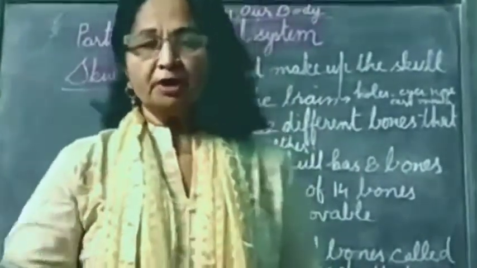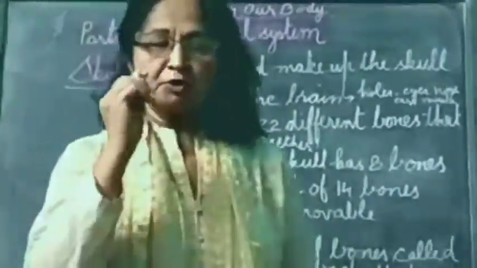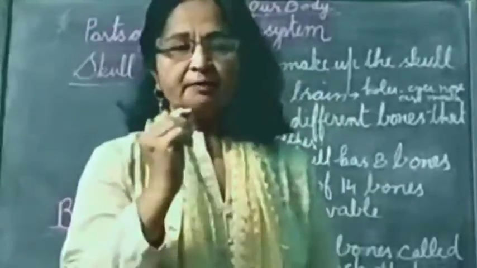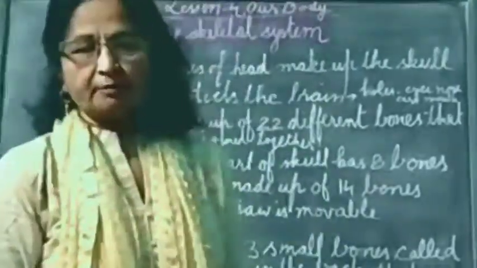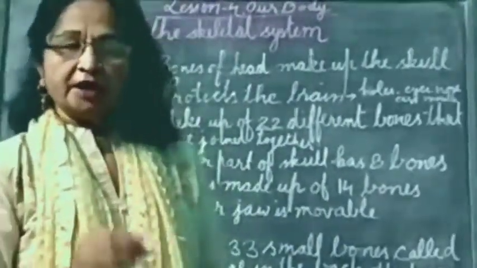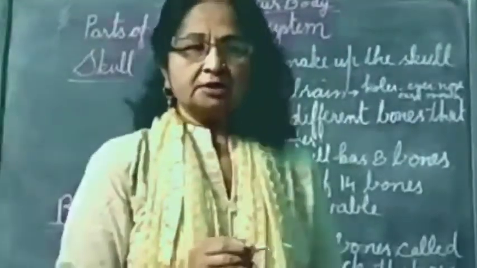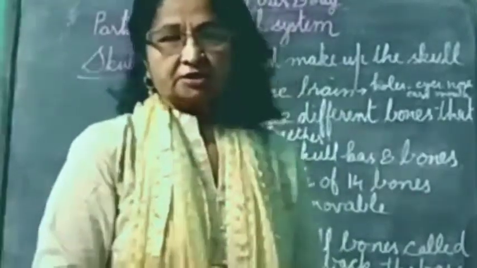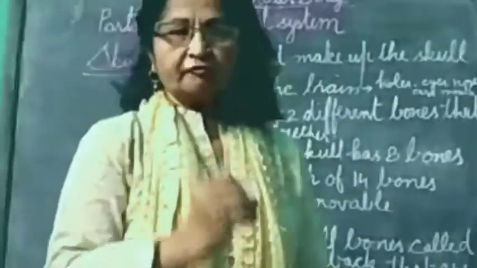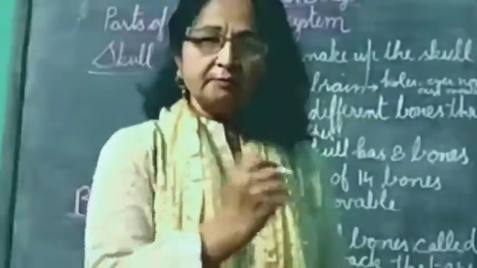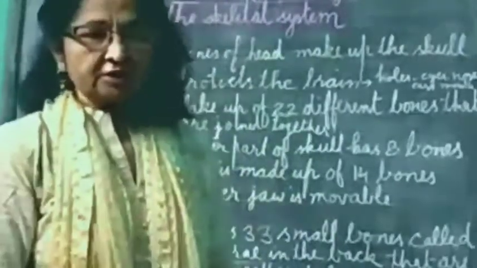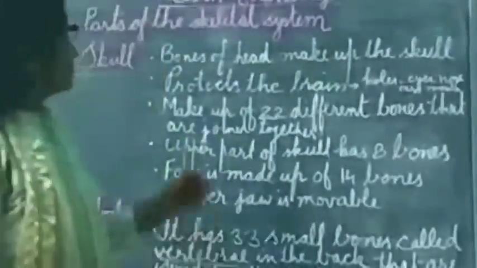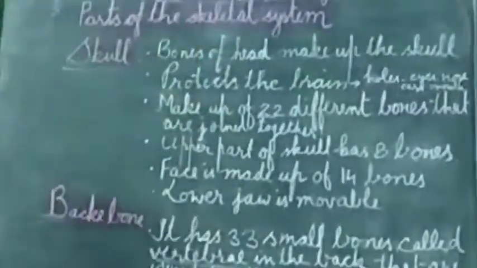It's possible in multicellular organisms, because I have told you some are unicellular, meaning they are made up of a single cell, and some are multicellular. The second topic I discussed in the previous video was the functions of the skeletal system. Functions 3, 4, and 5 I explained in the previous video lecture. Today I will explain the parts of the skeletal system.